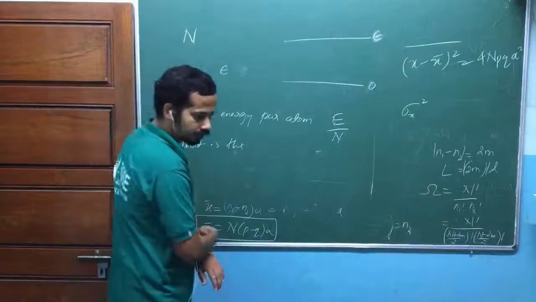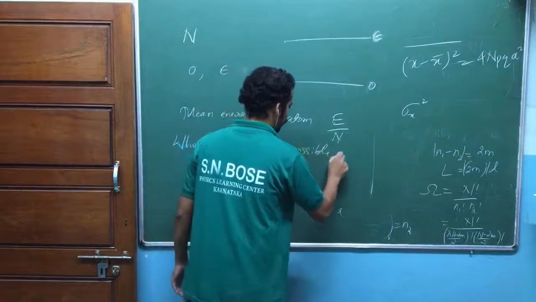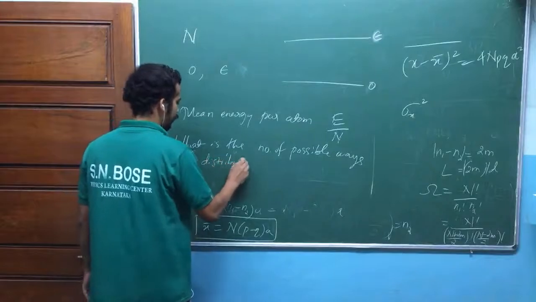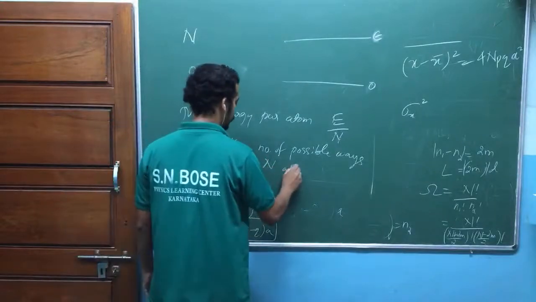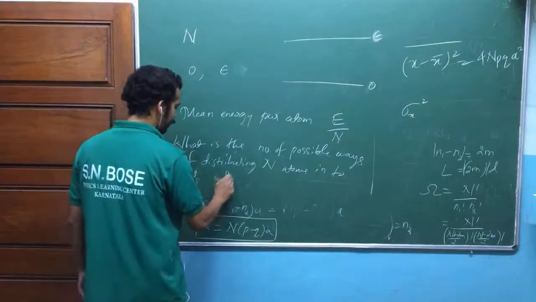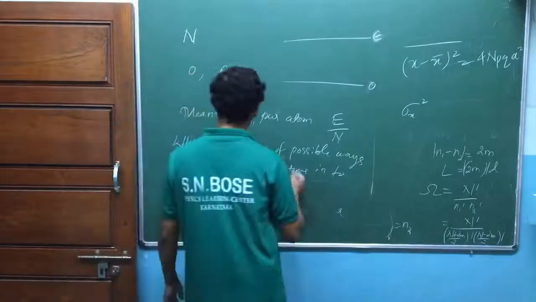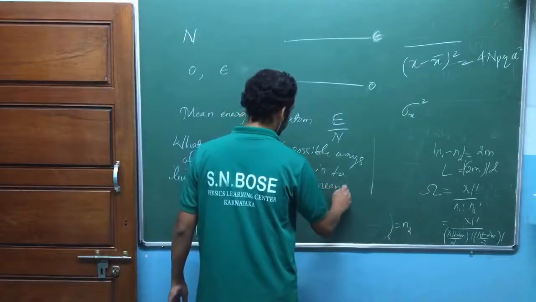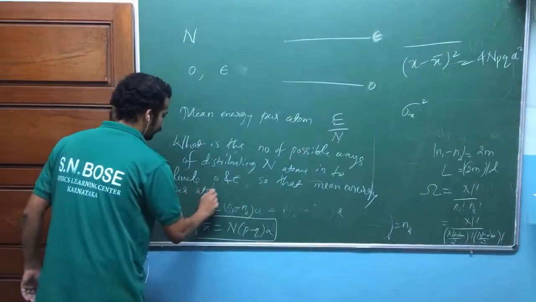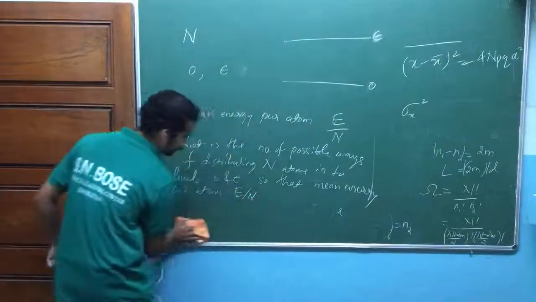What is the number of possible ways of distributing n atoms into levels 0 and E so that the mean energy per atom is E by n?